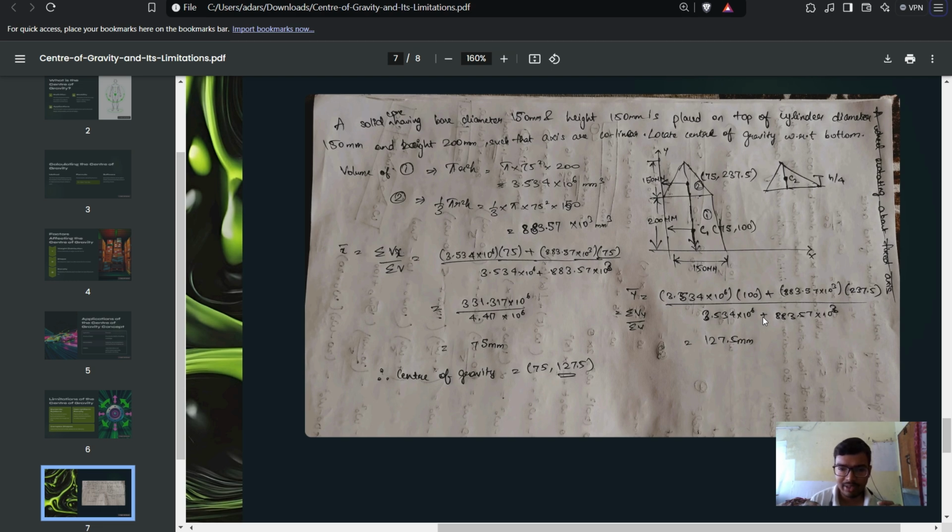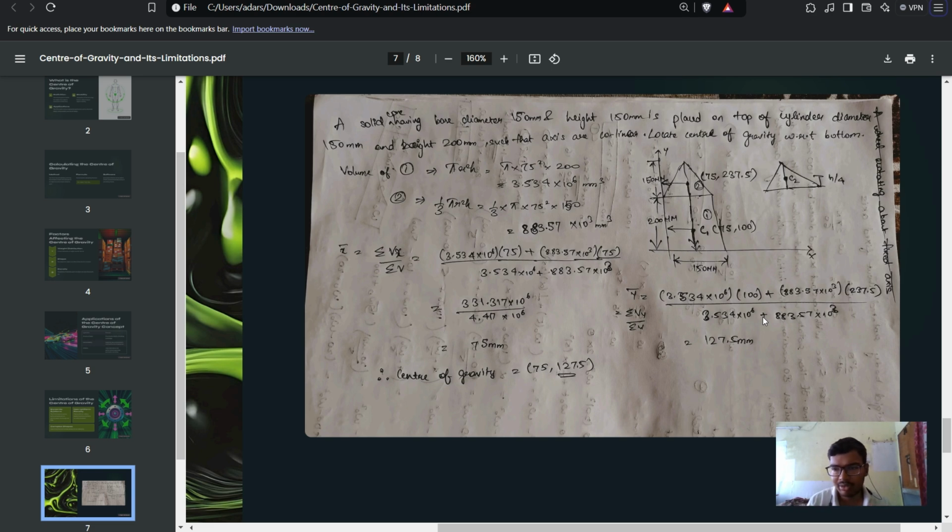And later we find x dash. But before that, we need to find the center of gravity of the respective bodies, which can be calculated by simply locating the center. For example, the cylinder we presume to be a rectangle, due to which the center of gravity lies at 75, 100, and above it is a triangle, whose center of gravity lies at h by 4 from the base of the triangle.